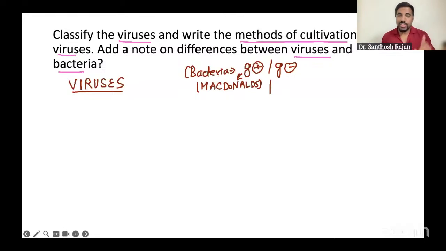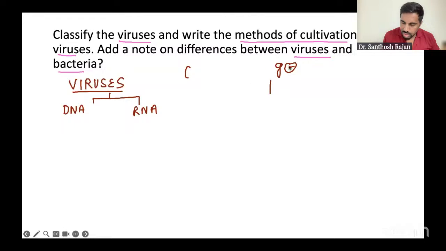When you talk about viruses, you're going to classify them into two groups. What are they? One is the DNA virus, and the other is the RNA virus. DNA virus and RNA virus. Let me just erase this. We don't need bacteria now. So we are going to have RNA viruses and DNA viruses, which is the basic classification.